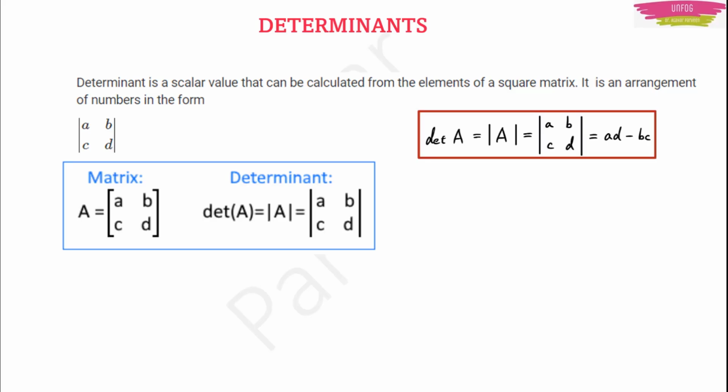For example, if you have matrix A as a, b, c, d, you can write it as a determinant and you can solve it. How do you solve it? You just do cross multiplication: ad minus bc. You multiply a with d and subtract bc. Okay, that is your determinant A.